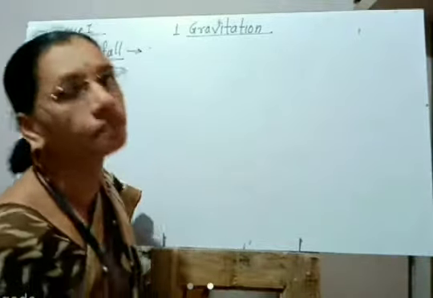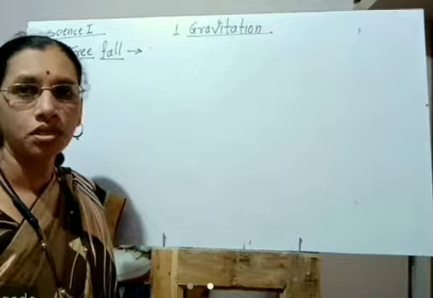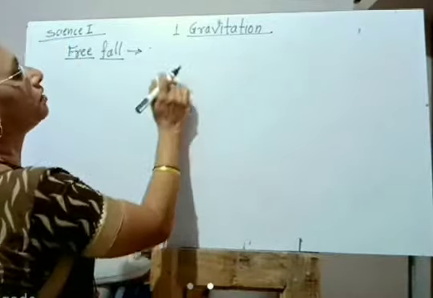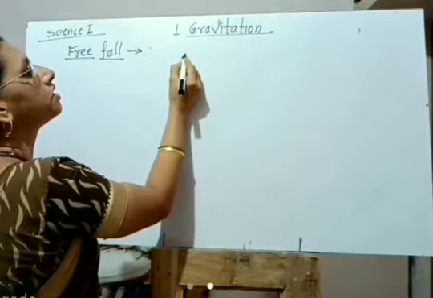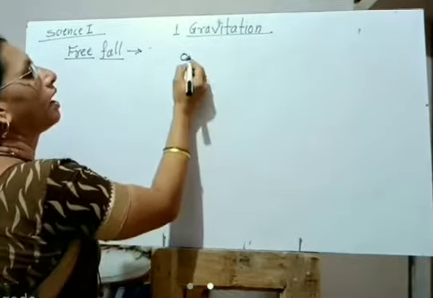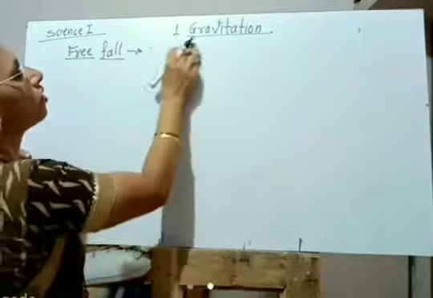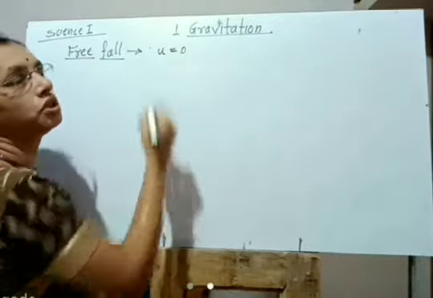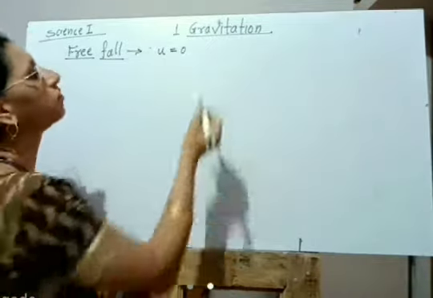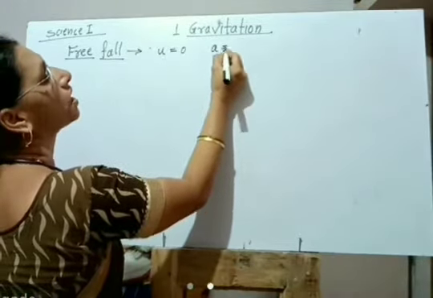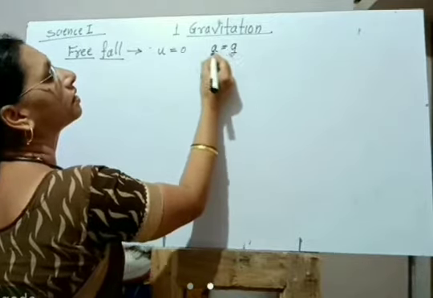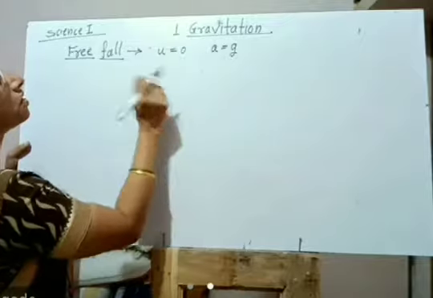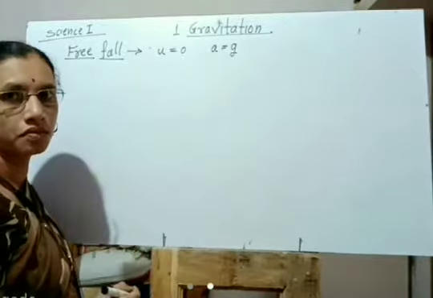And now we can use Newton's equations of motion for this calculation. Whenever an object is freely falling, it is initially at rest, and therefore for freely falling objects the initial velocity u is equal to 0. It is falling due to gravitational force, therefore its acceleration is the acceleration due to gravity, that is g. And then we know Newton's equations of motion.